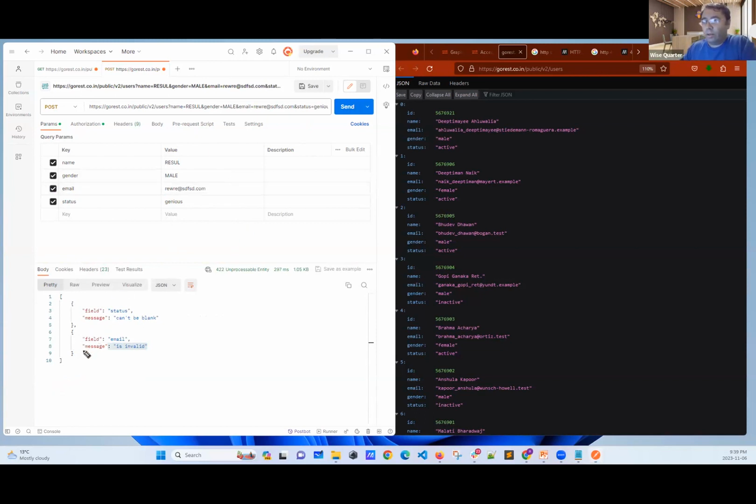Please focus here. Email. Let me write this email because I'm going to show you one more thing. Resul@wise.com. Okay, this is my email. Let me send it. It says, okay, email is done. Now, the last thing, status. Status cannot be, my friends, genius or anything else. We have to say active or inactive. Let's say active.